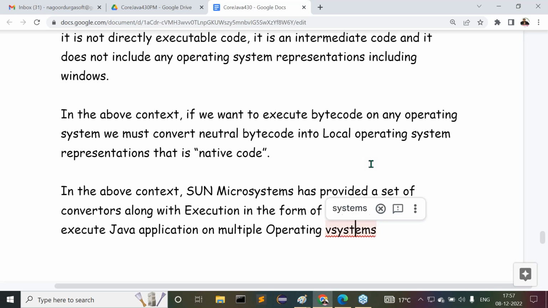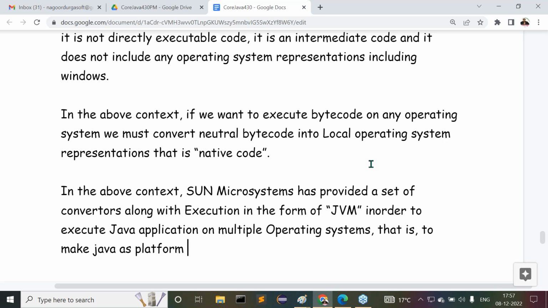That is to make Java a platform independent programming language.